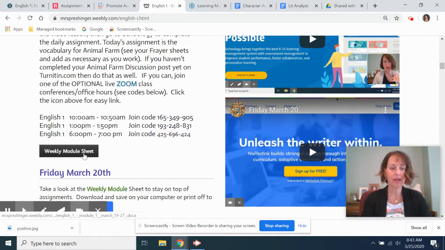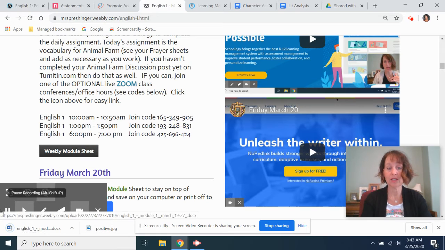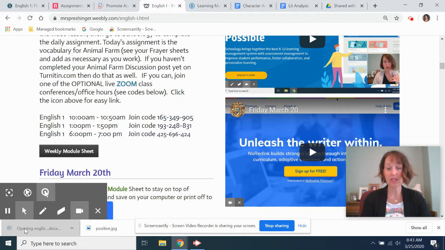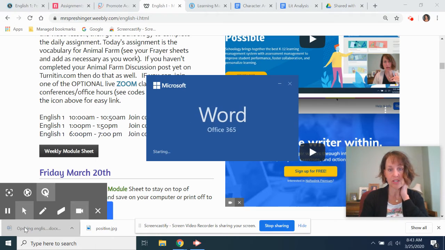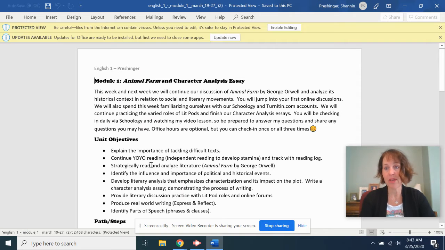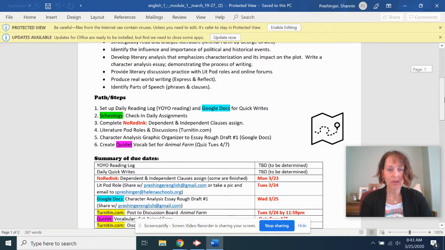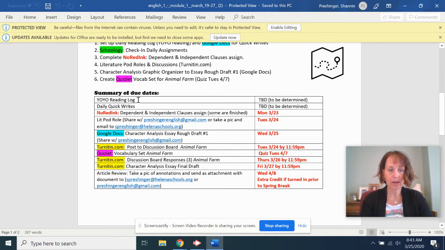What do I still need to accomplish? So when I click on that here, and again, I link that directly so you don't have to do any extra digging or anything on your part. It'll just load for you just like that, I hope. And then you'll work through that just like we have been since last Thursday when we began. When you scroll down here, you'll see what it is you are working on. Of course, your reading and your writing is every day, and I will collect those, but I don't have a date yet. And so the Schoology, of course, I correct as they come in, but these I'll collect at a later date once we know when we'll be returning.